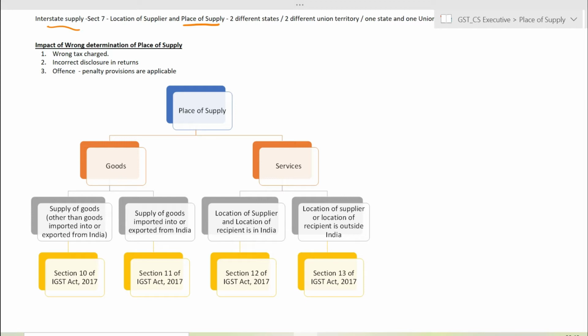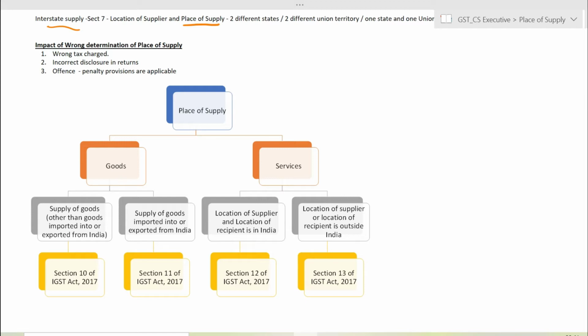What will be the place of supply in case of supply of goods imported into or exported from India, when there is a transaction outside India? It can be either imports or it can be exports. The place of supply is being determined under Section 11 of the IGST Act.